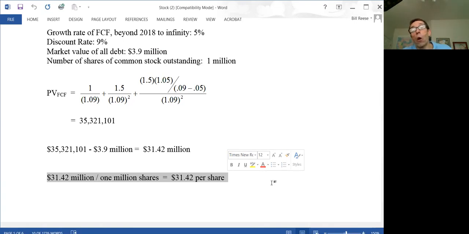Now, free cash flow goes to both stockholders and bondholders. Dividends only go to stockholders. So when we discounted dividends, we didn't need to subtract out the value of debt because the dividends only go to stockholders. But free cash flow goes to both stockholders and bondholders. So we needed to subtract out the value of the debt. Also, dividends are already on a per share basis. So we didn't need to divide by the number of shares outstanding. Free cash flow is not on a per share basis. So we needed to divide by the number of shares outstanding, which we did when we got $31.42 per share.